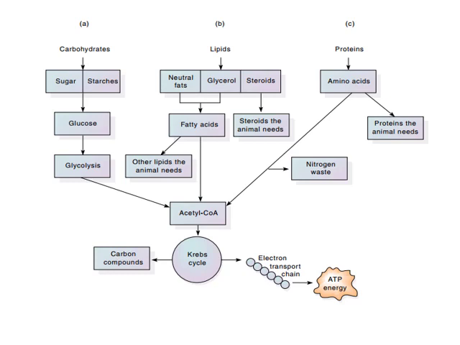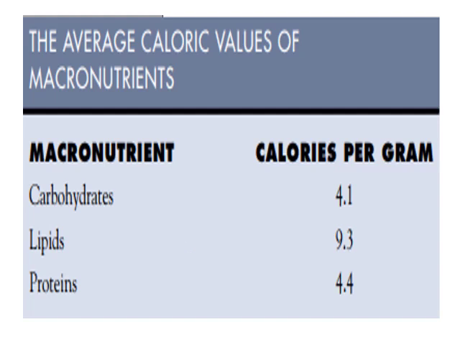Proteins give rise to amino acids, and these amino acids are used by the animal and also produce nitrogenous waste and acetyl coenzyme A, then the Krebs cycle, the electron transport chain and ATP production. Here are the calorie values: 4.1 calories per gram for carbohydrates, 9.3 calories per gram for lipids, and 4.4 for proteins. You can see that lipid is almost double the source of energy compared to carbohydrates and proteins.